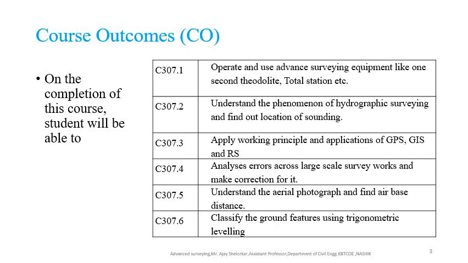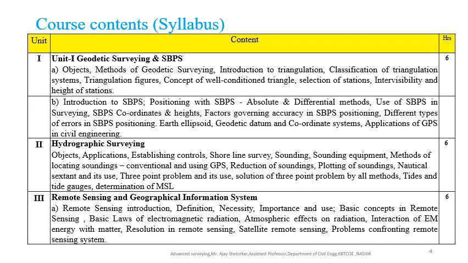These are the course outcomes which are considered under the NBA program.